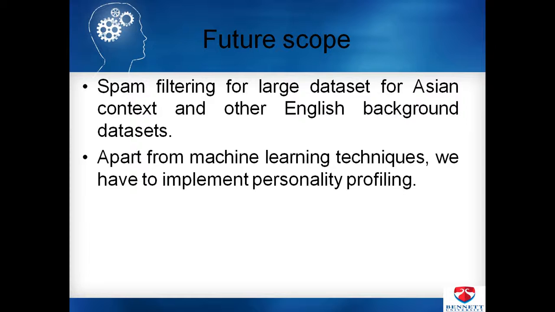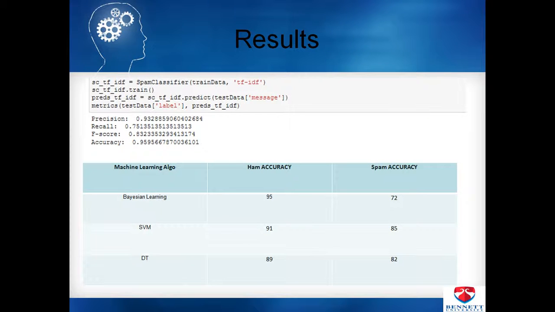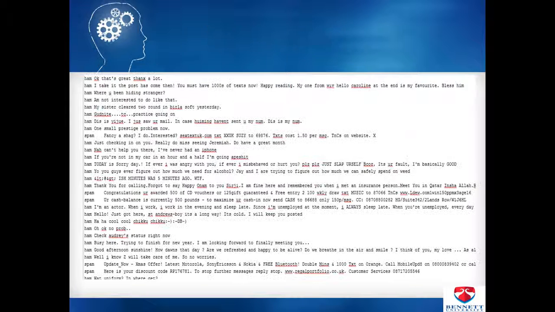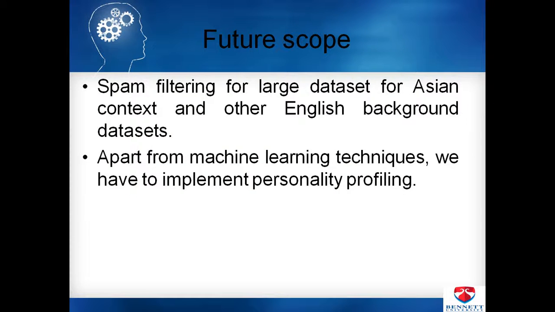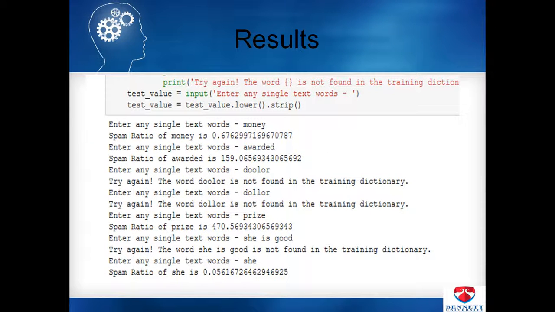Apart from the machine learning techniques, we can implement personality profiling, because an SMS spam message is spam for one type of person and not spam for another type of person. I think we get a decent result using the same model on multiple background datasets. Our next target is SMS spam filtering on a very large dataset with various backgrounds. I have implemented the Indian corpus-based dataset, the SMS Asian dataset, and the Singapore-based dataset, and this is the result.